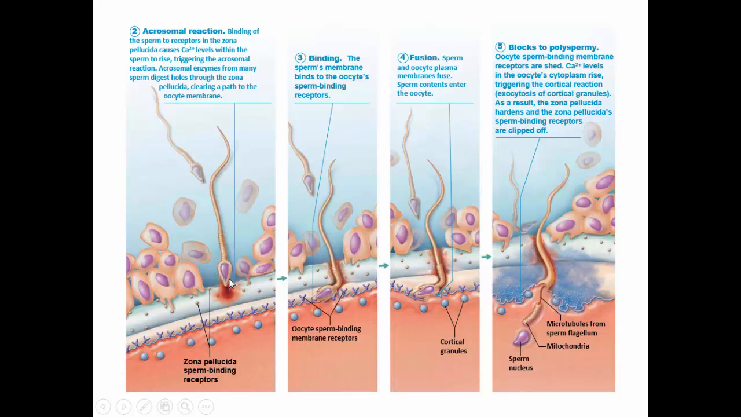Then as the acrosomal enzymes are released, they digest their way through the matrix. Now this is showing one sperm doing this, but thousands of sperm are involved in breaking through this matrix.